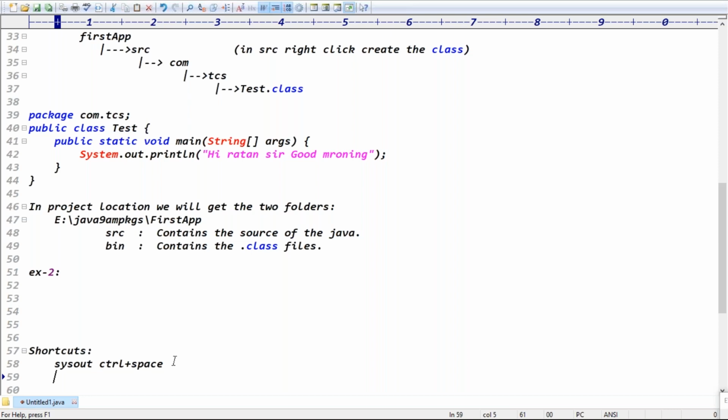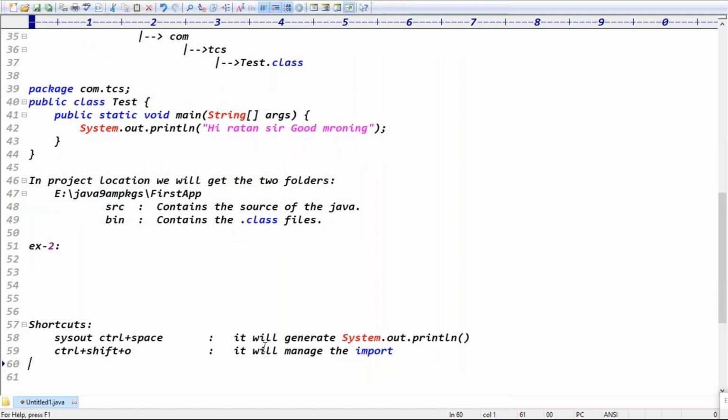The second shortcut we frequently use is to remove unused imports: Control Shift O. Sysout, Control space means what, guys? It will generate the System.out.println message. Control Shift O means what? It removes and adjusts the imports. It manages the imports. Manage the imports means if unnecessary imports are there, they are removed, and necessary imports are imported automatically.